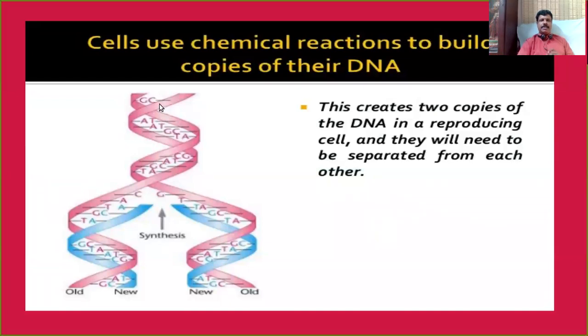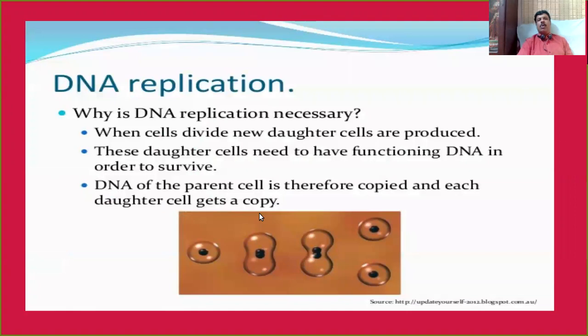Yes, students, this is the diagrammatic representation showing the DNA copying or DNA replication. The cells are actually using chemical reactions to build copies of their DNA. This creates two copies of the DNA in the reproducing cell, and they will need to be separated from each other. That means the newly formed DNA should enter into another cell. So the basic event in reproduction is the creation of a DNA copy.